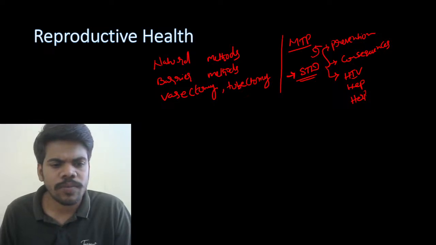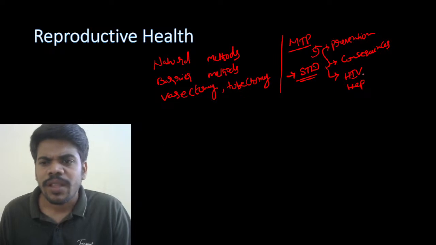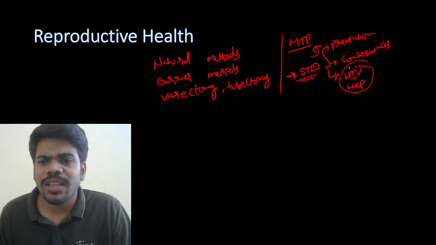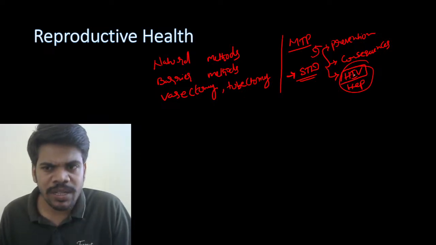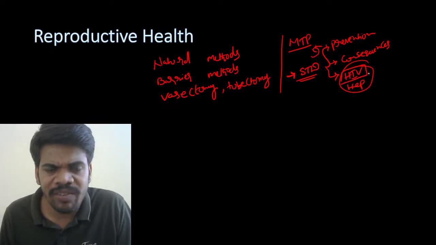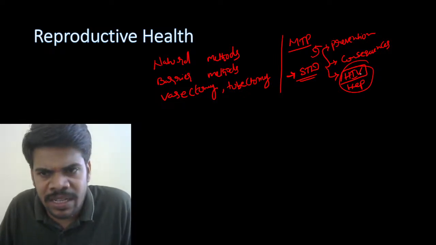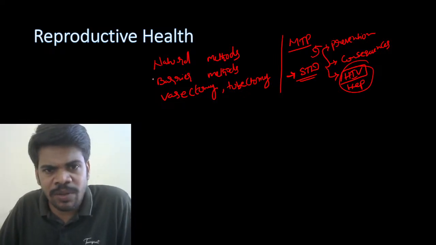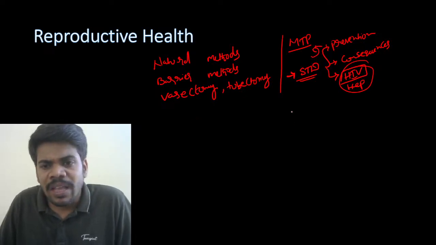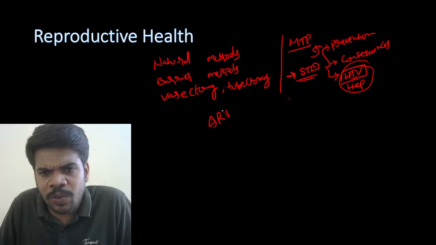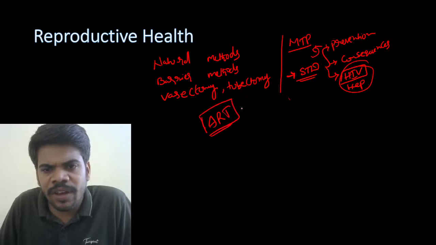Herpes simplex virus. Gonorrhea, syphilis, hepatitis B, HIV. Okay, these two are very important disorders. HIV mainly, the prevention of HIV and its consequences: if you read here, that will be covered in human health and diseases also. So STDs, MTPs, natural contraceptive methods, population strategies, and mainly assisted reproductive technologies are very important.